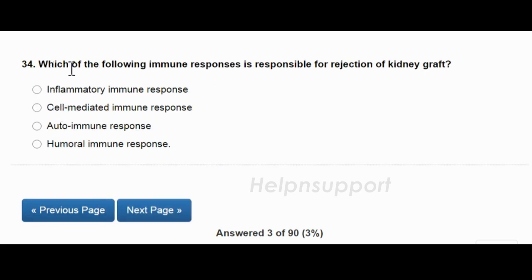Which of the following immune responses is responsible for rejection of kidney graft? Inflammatory immune response, cell-mediated immune response, autoimmune response, humoral immune response. And the answer is cell-mediated immune response.